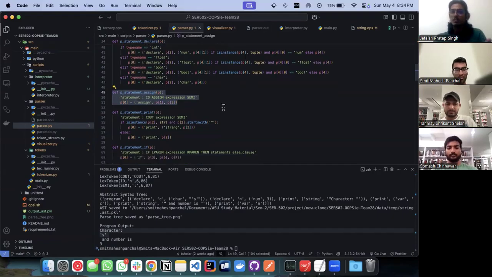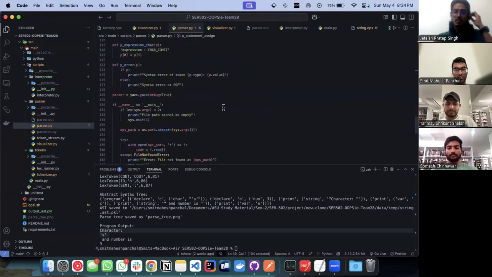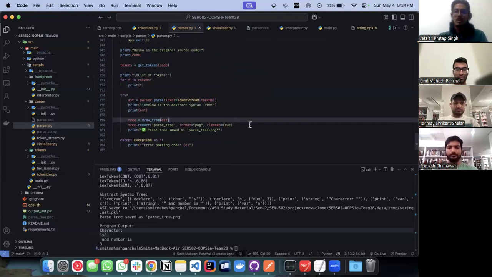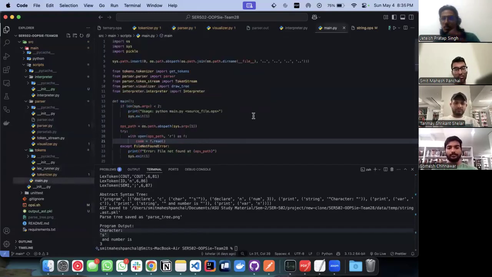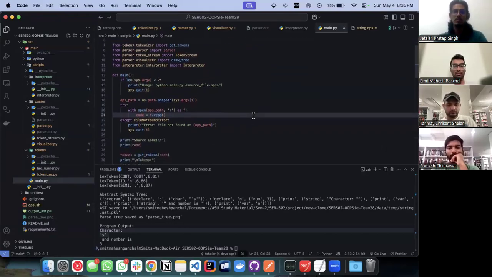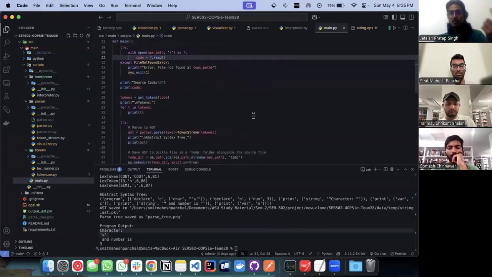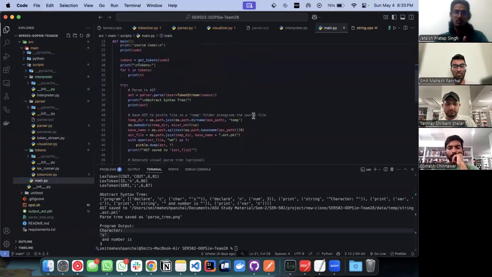This script also generates parse trees or ASTs. We have decided to use Graphviz, so this also develops a PNG image for that graph tree, helping us visualize it more easily. Smith, can you open main.py now? So main.py acts as a controller for our project. It links every script that we've discussed so far to one another. The tokenizer feeds into the parser, the parser feeds into the interpreter, and the interpreter then ultimately gives us an output.